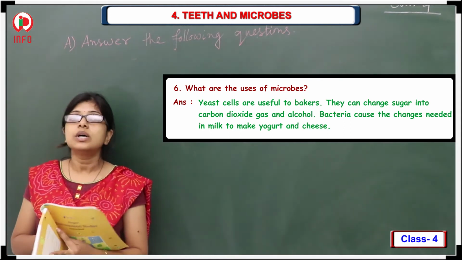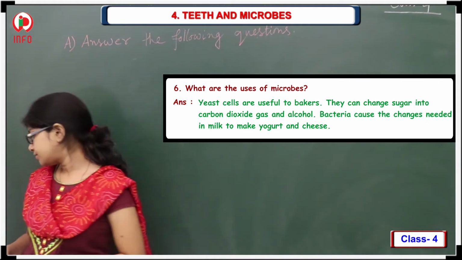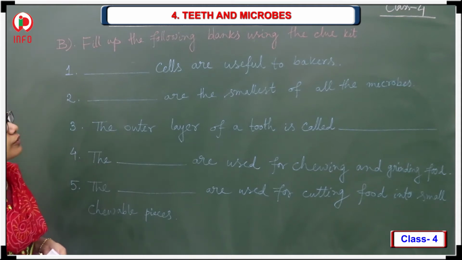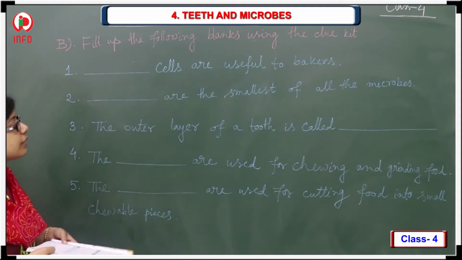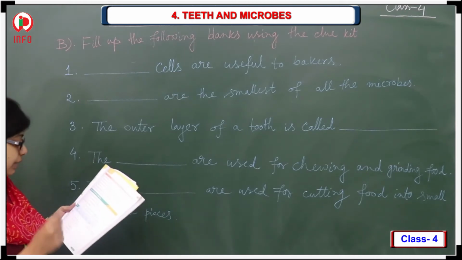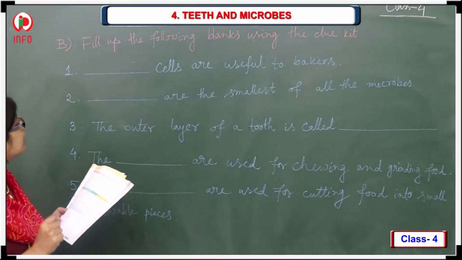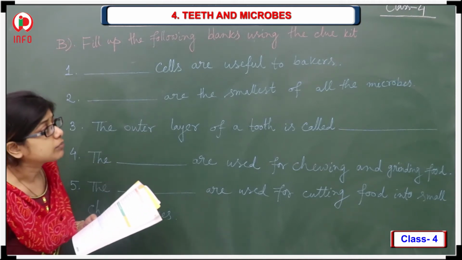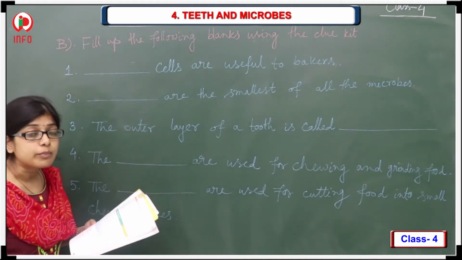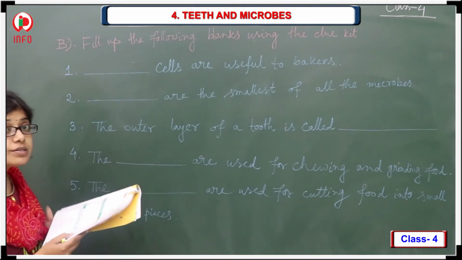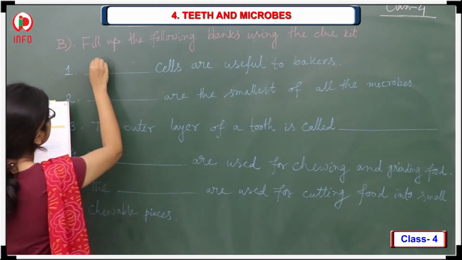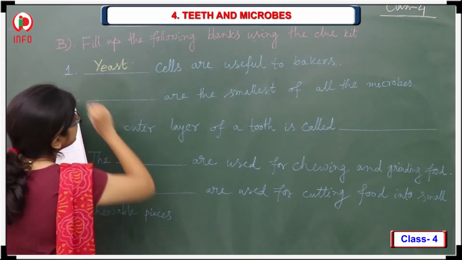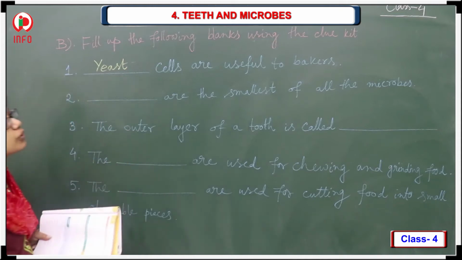Now we will discuss the B bit. Fill up the following blanks using the clue kit. Here clue kits are given, so by using this clue kit you have to fill. First one, dash cells are useful for bakers. For bakers you know that the yeast is there. So you have to write inside the bracket yeast, Y-E-A-S-T. Yeast cells are useful to bakers.